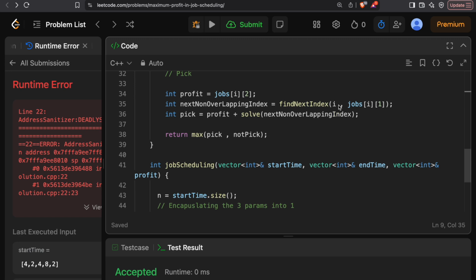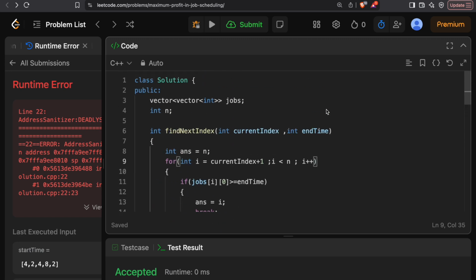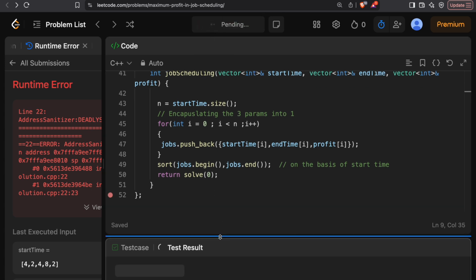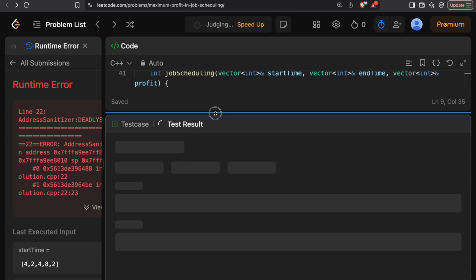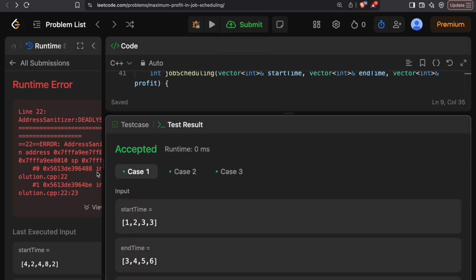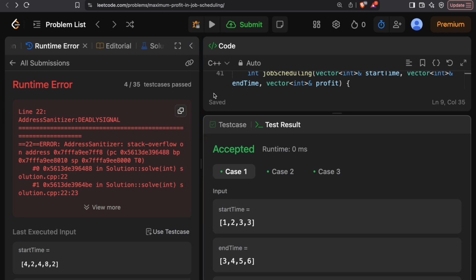So we've added this parameter here, and we've sorted it out. Now let's check it. So now this will not give this address sanitizer error, so we'll just not have this error.